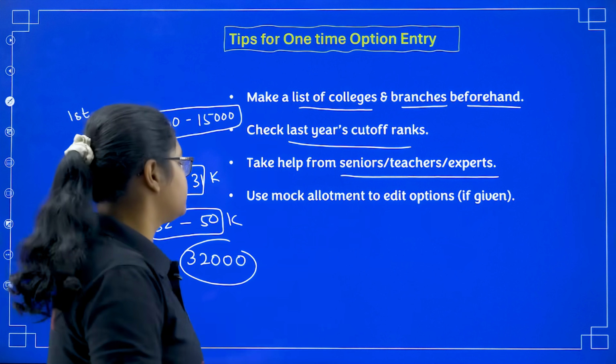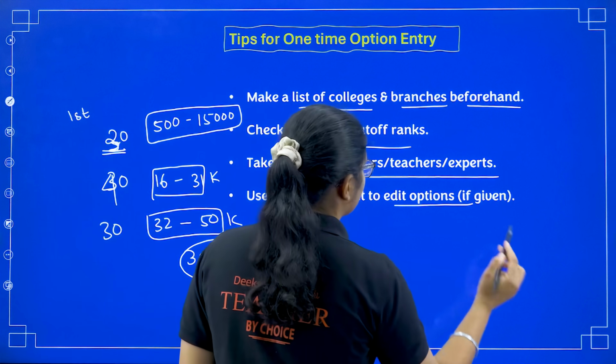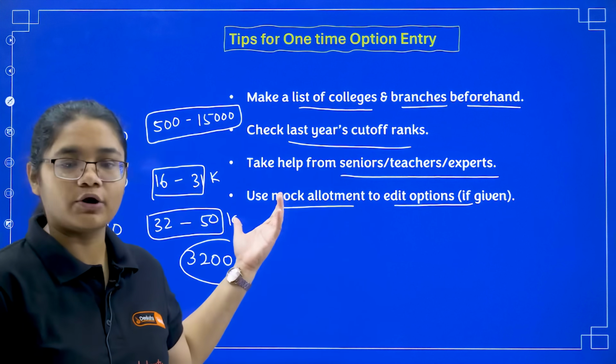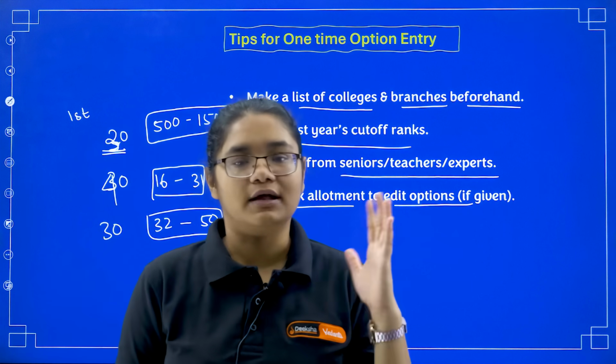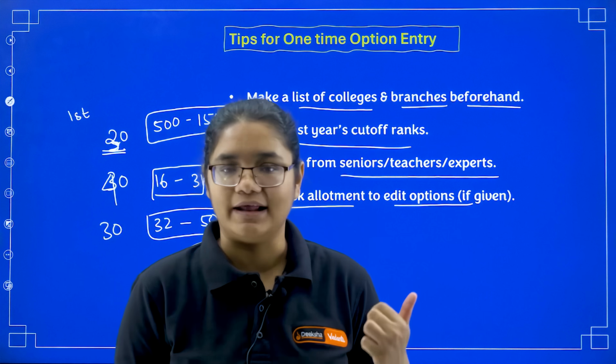Next, we have use mock allotment to edit the options. As you know, a mock allotment round is there. Once the mock allotment results have come, you can use them and then analyze again.